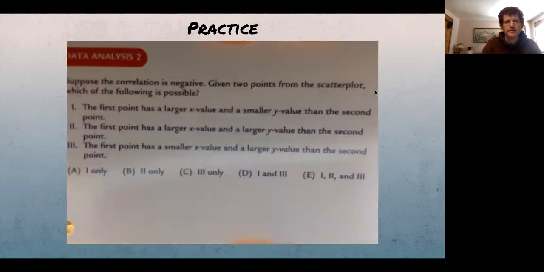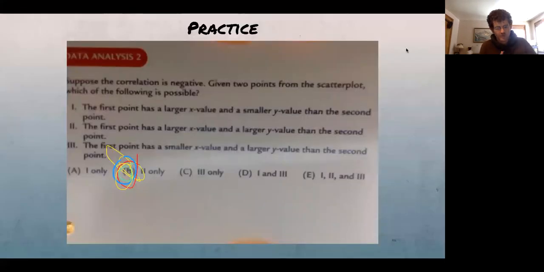All right, another problem right here. All right, let's look at this one. And maybe these kinds of questions I know are the ones that can drive me insane, and maybe they drive you insane too, where you look and you're like, I'm convinced of one of these, and one of these I'm not sure about, so now I'm not sure what the answer should be. Anyways, given 2 points from a scatter plot, when you have a negative correlation, what's possible? I'm going to draw a negative correlation on here.